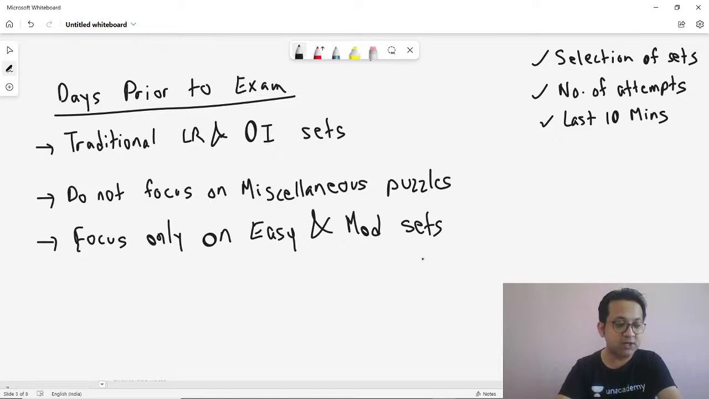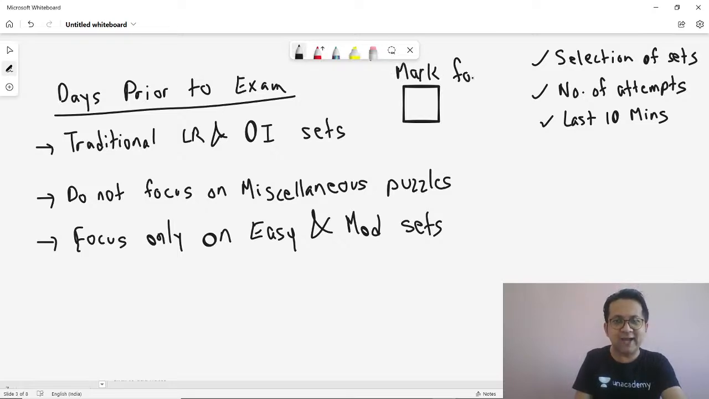Someone is asking, do we get highlighters or markers on screen? You will not get highlighters. Rather, you will get a button which says mark for review. If you mark a question for review, that question will be highlighted in a different color. At any point of time, when you see that color, you realize that this is a question you have marked. Why did you mark it? Probably you would want to go back to this question when time permits. Remember, use the mark for review button judiciously.